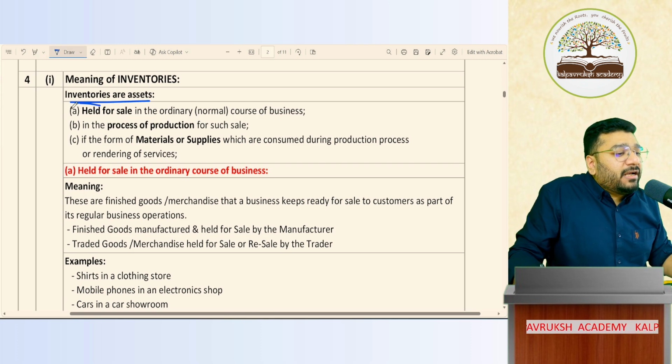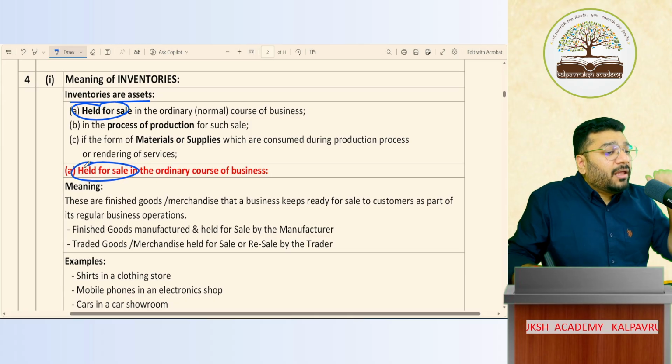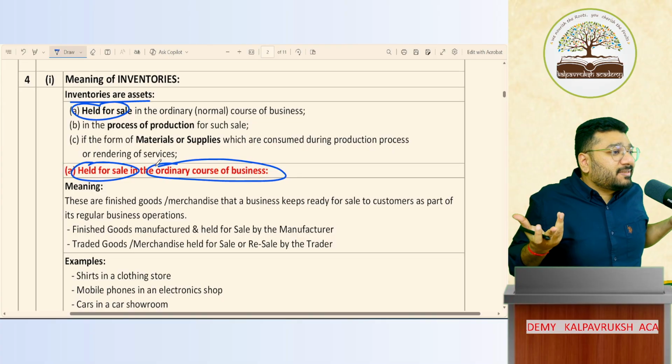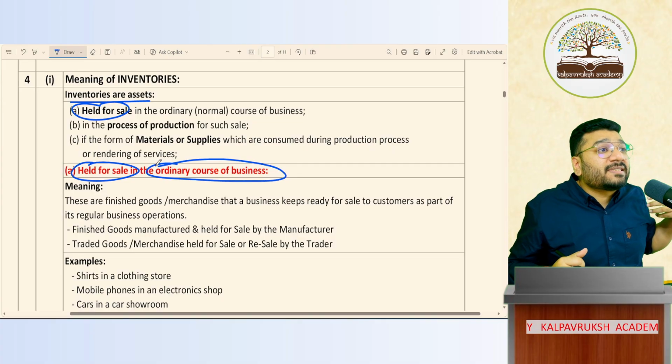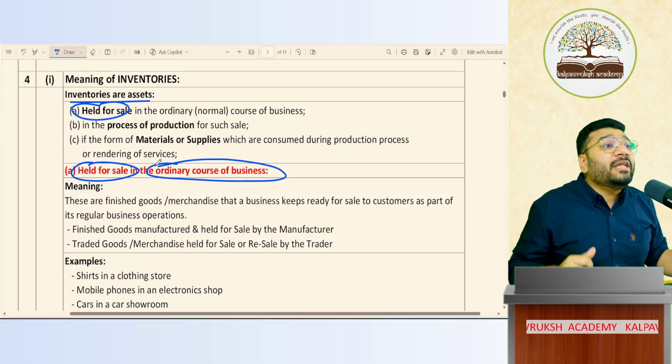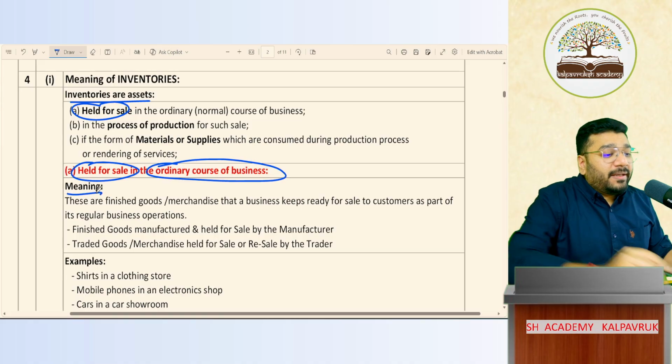Inventories are assets held for sale in the ordinary course of business. What is the ordinary course of business? It is my own business. What is my ordinary course of business? Taking classes, collecting coaching fee. That is my ordinary course of business. So what is meant by this?